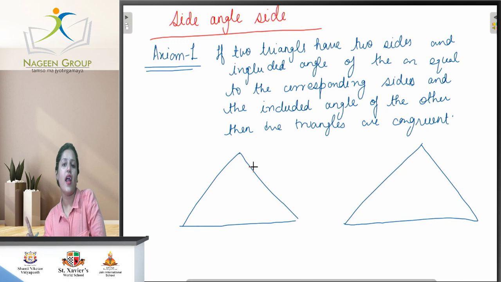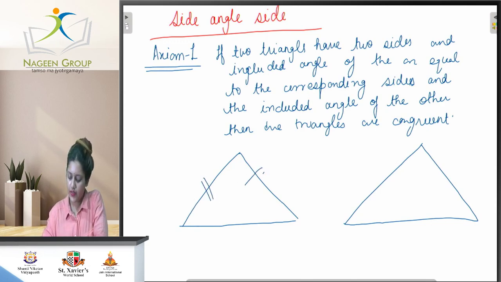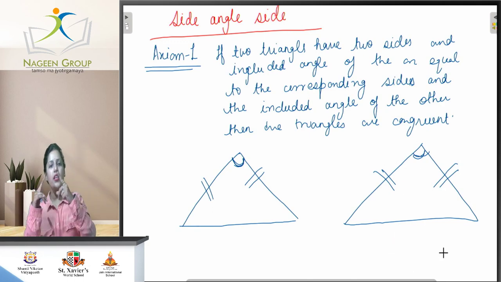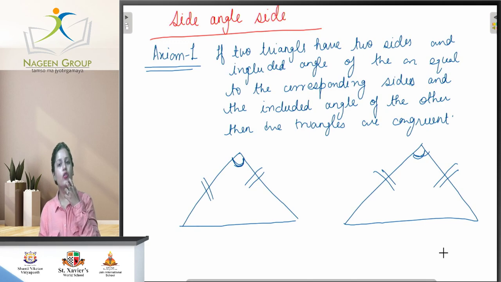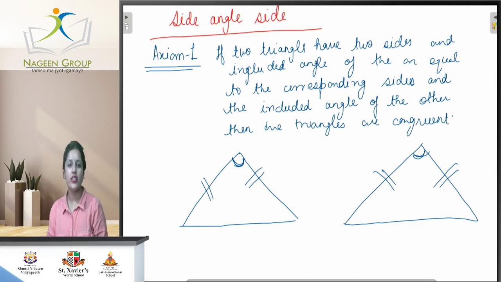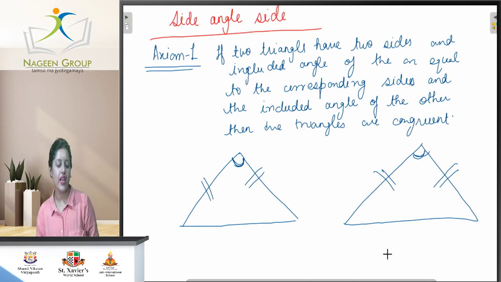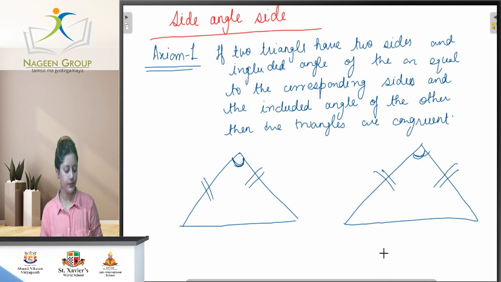Here the axiom tells us that if two triangles are made, then by axiom 1 the triangles are congruent when these sides are equal as well as the included angle. The angle must lie between the corresponding equal sides. Any two sides that are equal must be adjacent, and the angle between them must be between both equal sides. Have you understood? There is no proof of this axiom, so we are not doing it here.